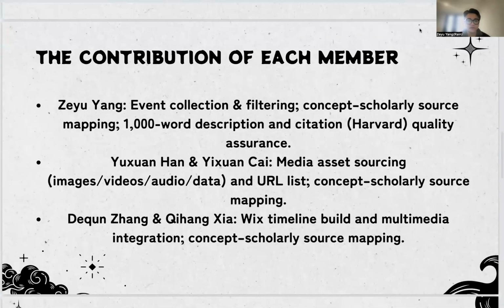This page shows the division of labor in our group. We divided the task into three parts: text, media information, and web page. Each part can be completed independently, but the content is interrelated, ensuring efficiency and that everyone makes a contribution.